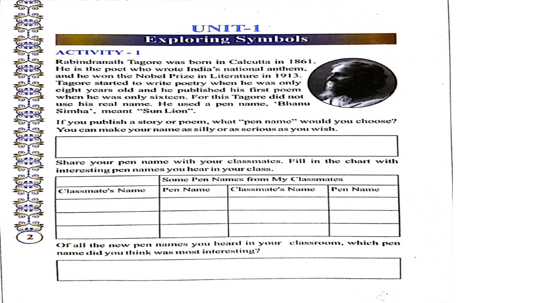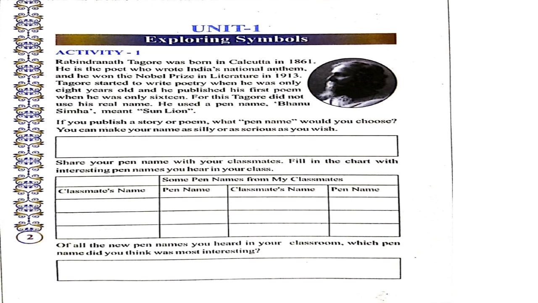For this, Tagore did not use his real name. He used a pen name, and that is Bhanu Simha, which means sun lion. So dear students, when he was at the age of 16, he wrote a book and he got it published, but he didn't use his own name for publishing that book. He used a pen name, and the pen name was Bhanu Simha, which means sun lion.